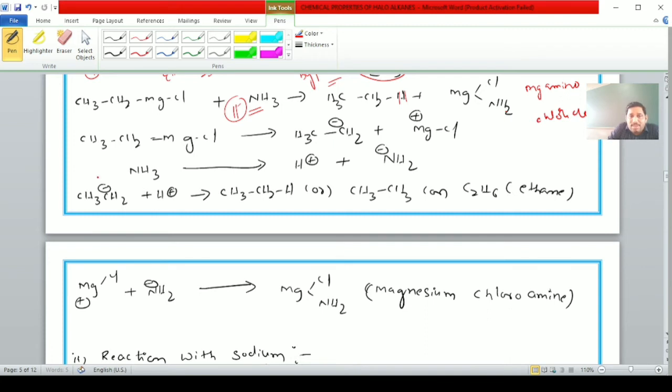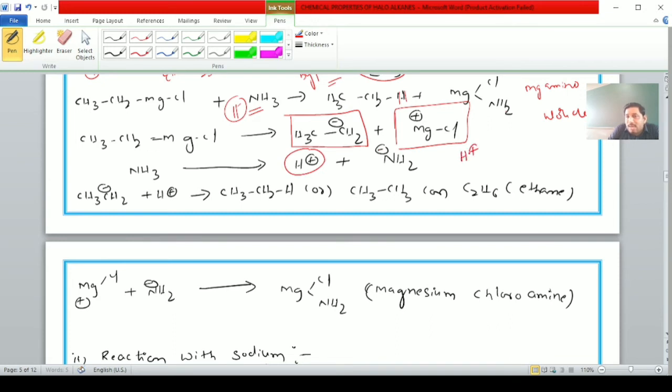Here what happens? Ethyl magnesium chloride can decompose as CH3CH2 minus and MgCl plus. It can act as a carbanion. The ammonia can decompose as H plus and NH2 minus.